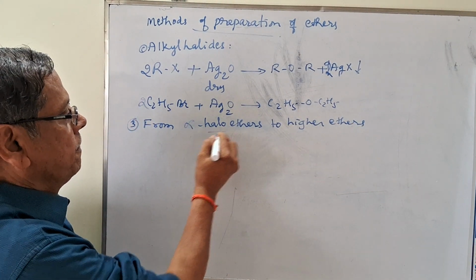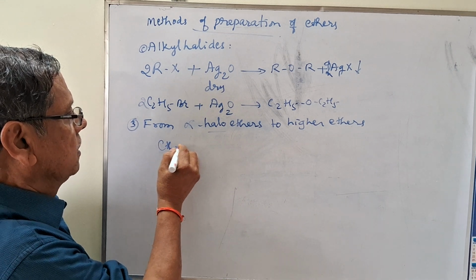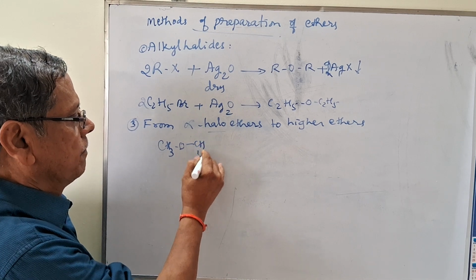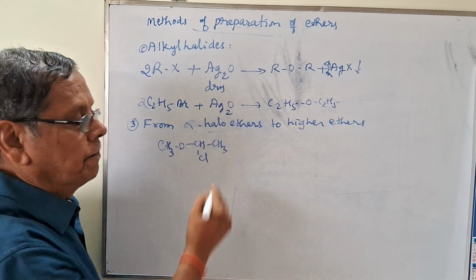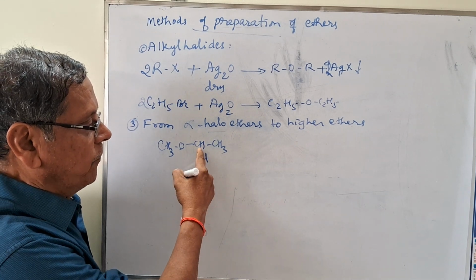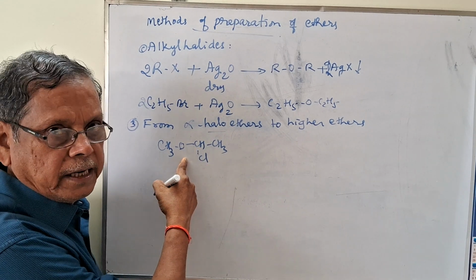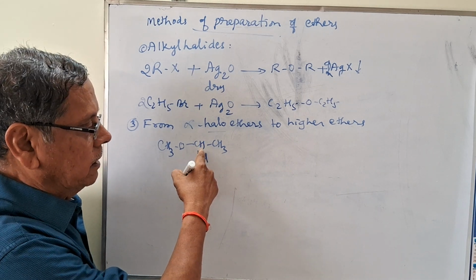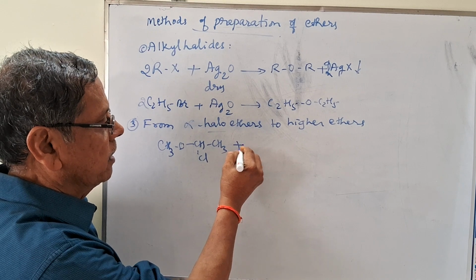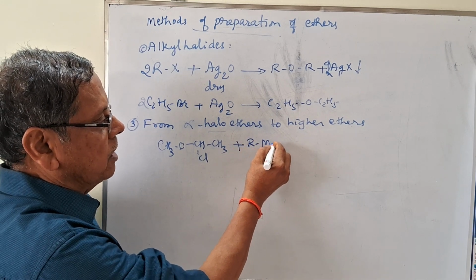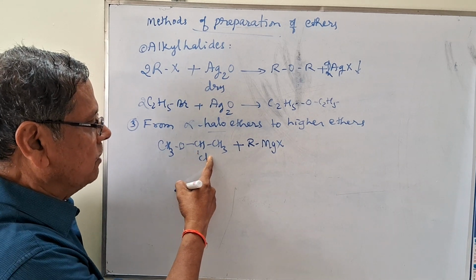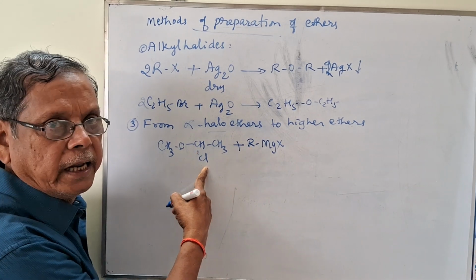Say for example, if I start with this CH3O CHCl CH3, here the chlorine atom is on the alpha carbon atom which contains actually the oxygen atom. This will be replaced by the alkyl group by using a suitable Grignard reagent. Suppose I treat this with RMgX, then this halogen atom will be replaced by the corresponding alkyl group.